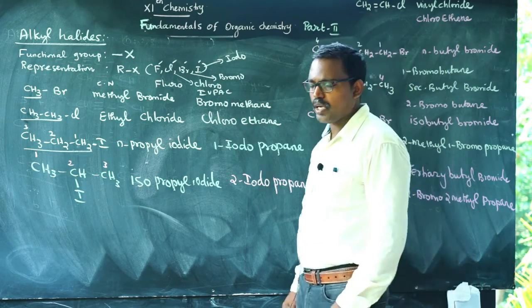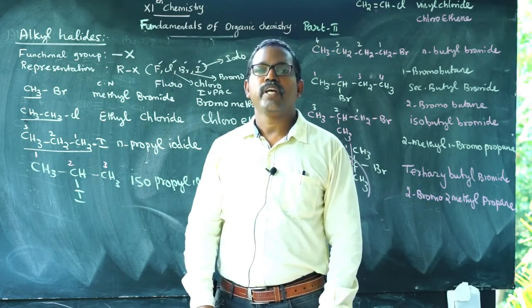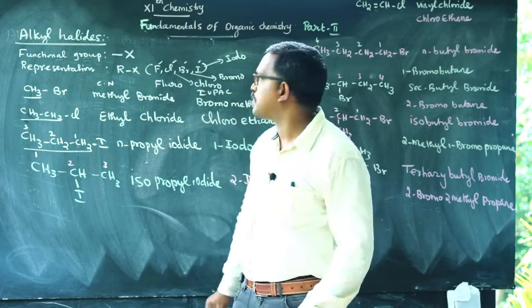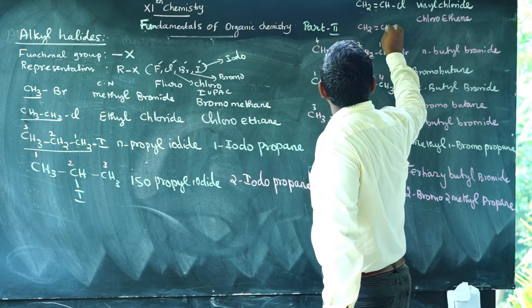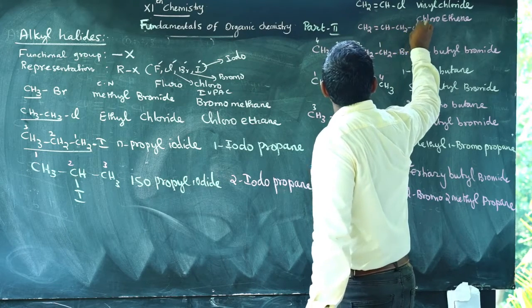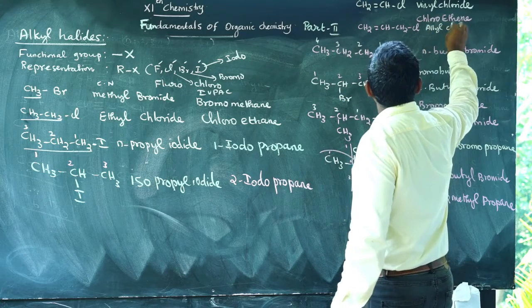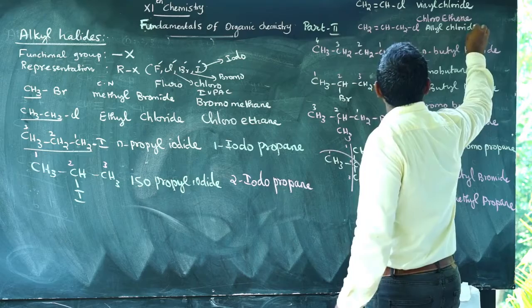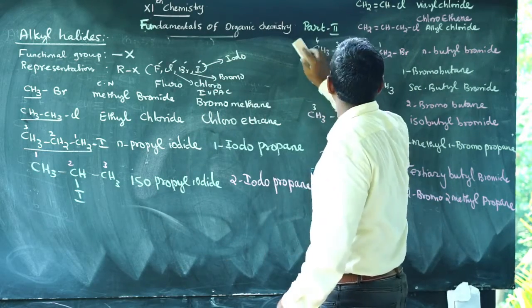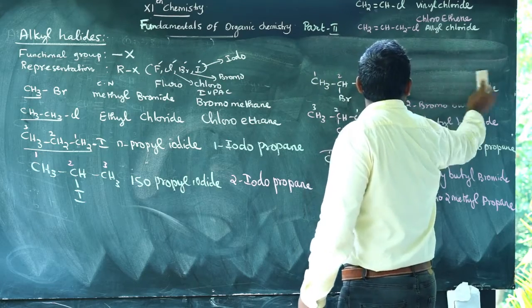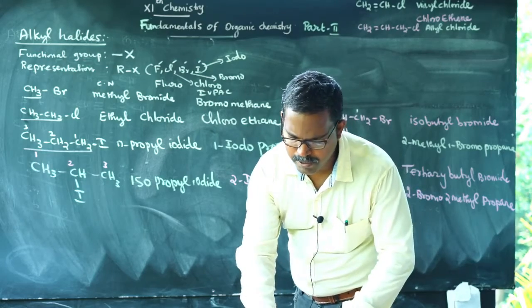Chloroethene is the IUPAC name of vinyl chloride. And CH2=CH CH2Cl is allyl chloride. What is the IUPAC name of allyl chloride?